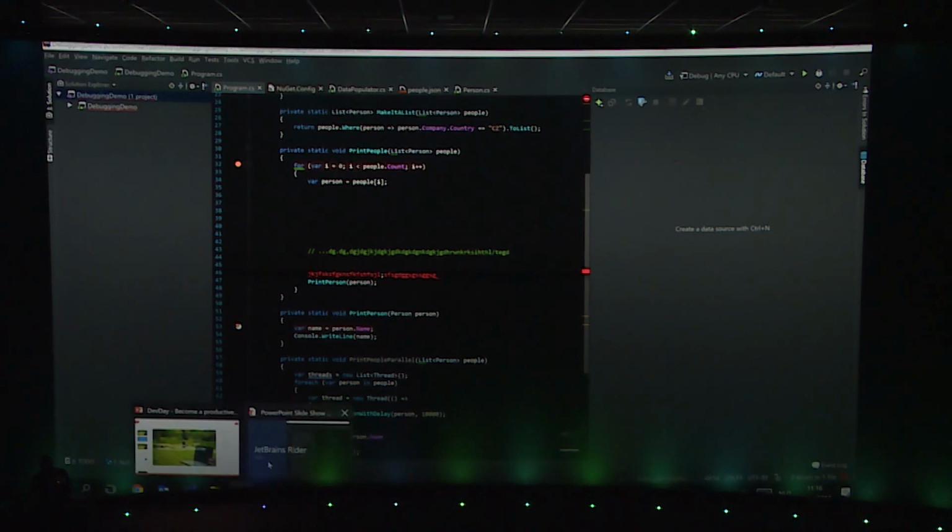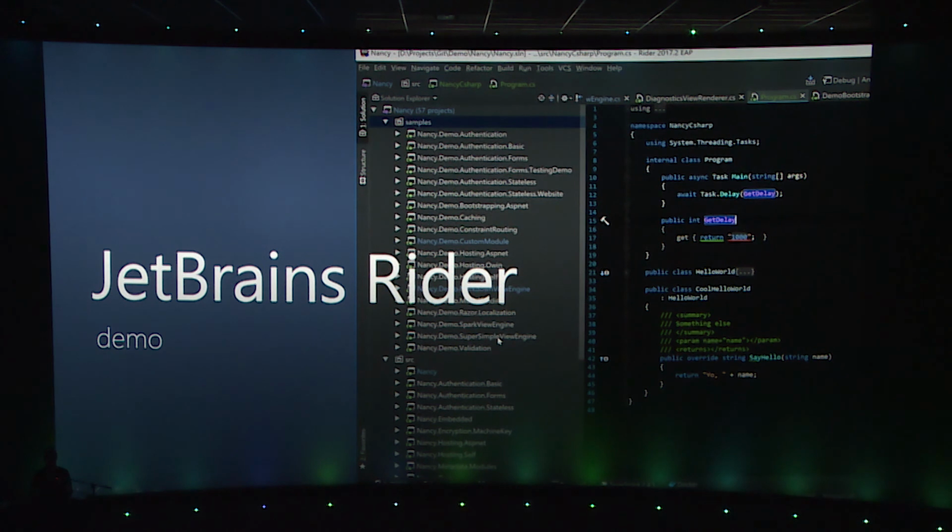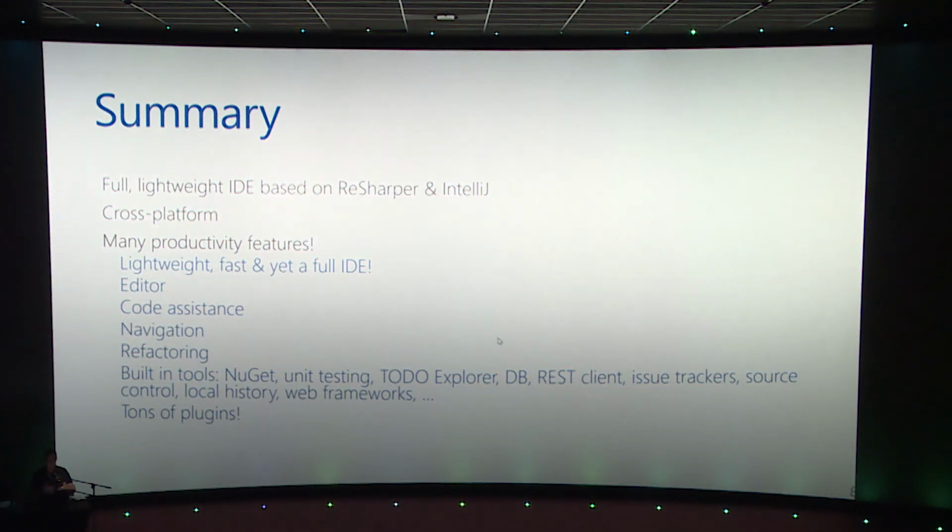Right. I think that's it for now. There's much, much more in Rider. I hope I did give you a nice overview of whatever is in there. Do give it a try. It's a new IDE on the block. If you're used to ReSharper, it's really easy to switch to Rider. And if you just want to try something new, it's really nice. Thank you.